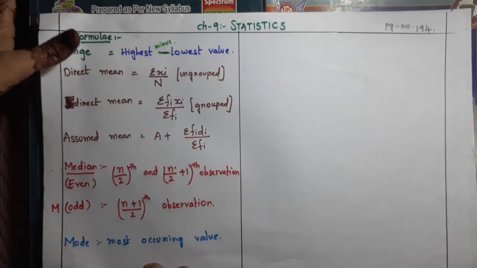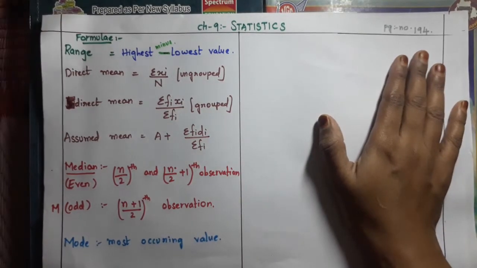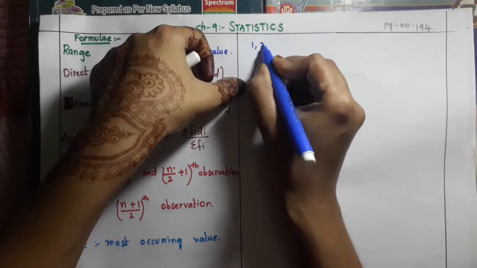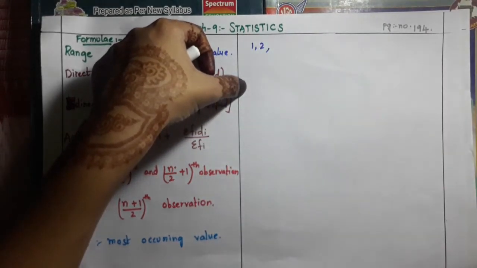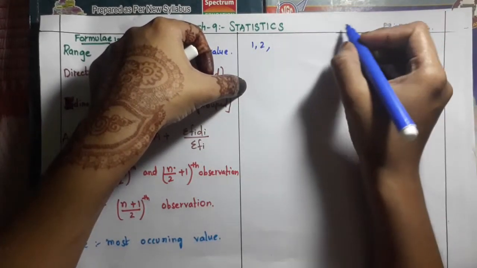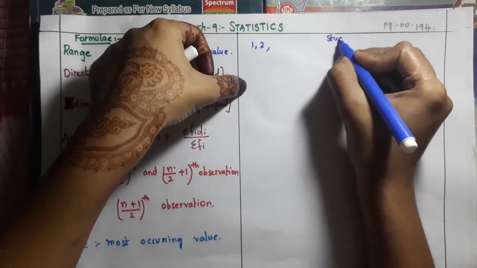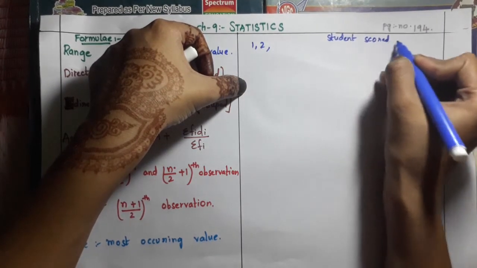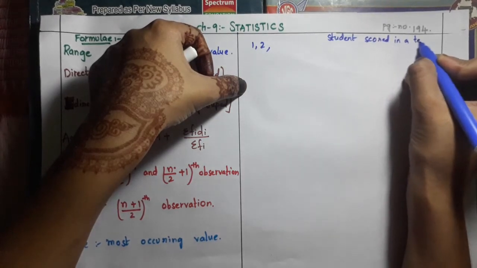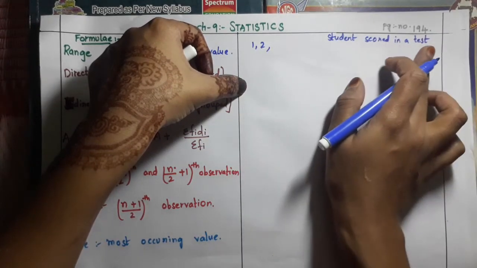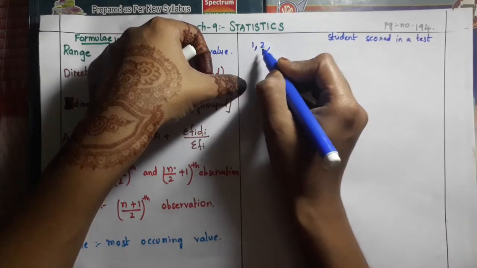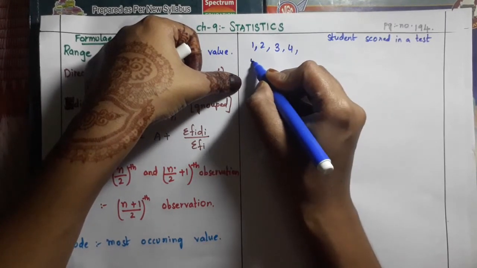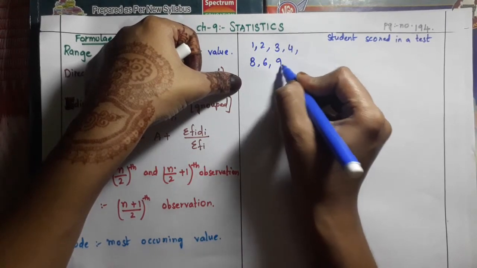Okay, now you already know tally marks, right? Now if the information is like the number of students who scored in a test. One student got 1 mark and one more student got 2 marks, then 3, 4, 8, 6, 9 out of 10.